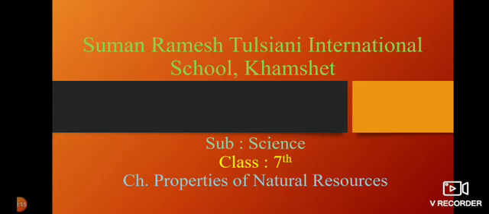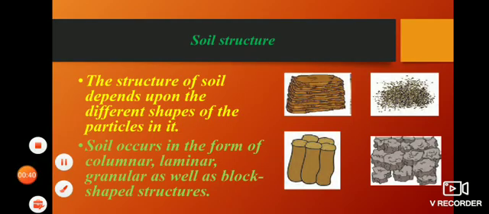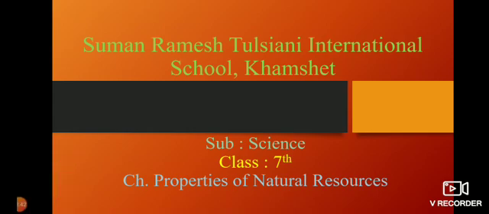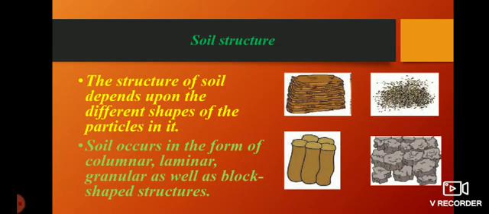Am I right? So what we have studied in that chapter, we have studied about the properties of natural resources, which are air and water. Next, our natural resource we are going to see, which we have already started, is soil. Next we are going to see the soil structure. Already we have seen the three types of soil. Am I right? So next we are going to start their structure.